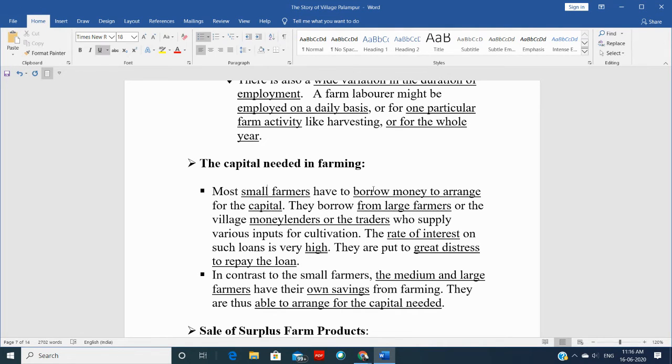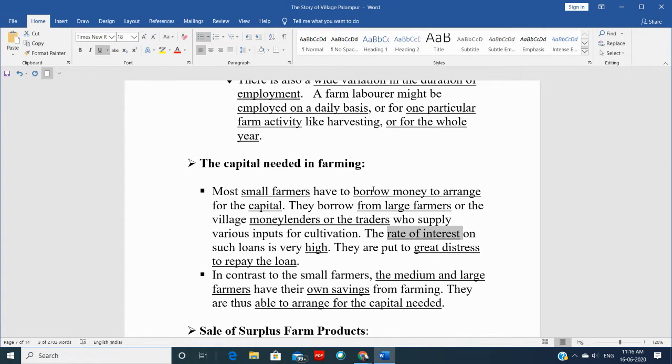Small farmers have to borrow money to arrange for the capital, naturally, because they don't have enough for themselves only. Then how do they have for the capital? We know what kind of capital we need for farming, right? So they have to borrow from large farmers, or from the money lenders or traders who provide them money. But they provide them money at a very high rate of interest, which is again bad